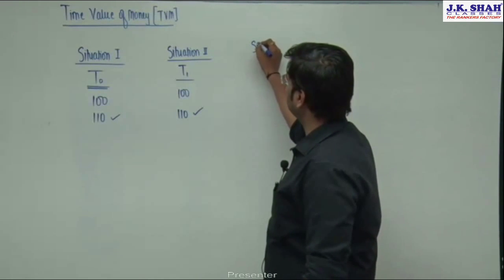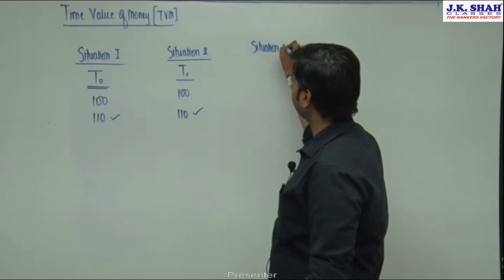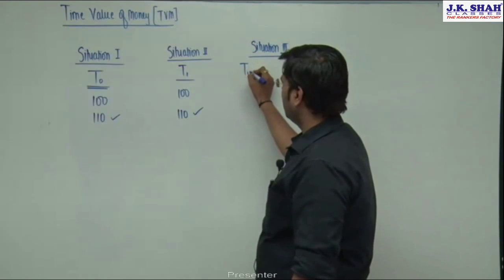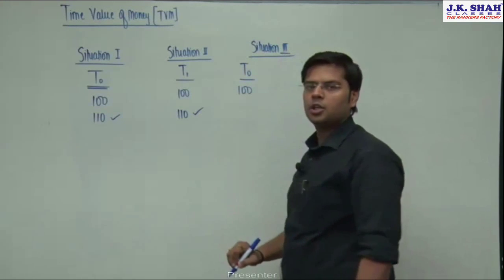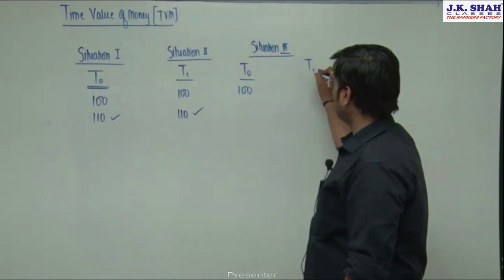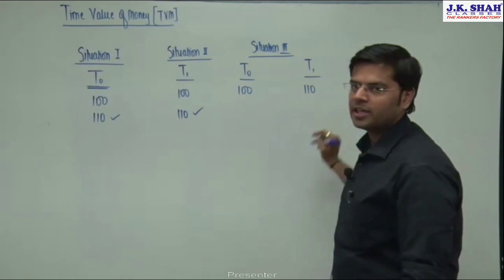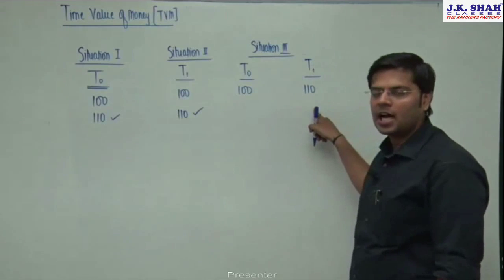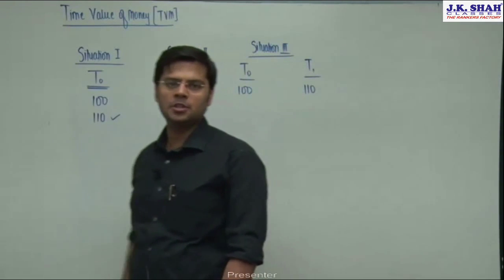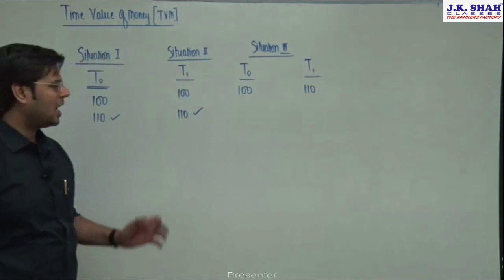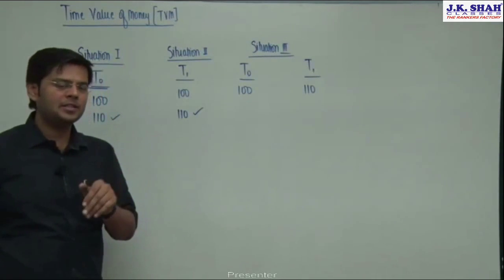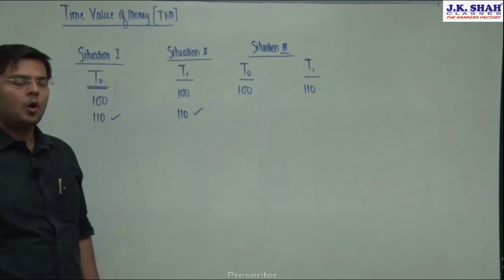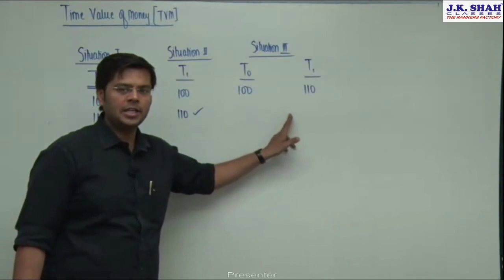Now I present the third situation. I am giving you a choice: take 100 rupees today or take 110 after 1 year. Now tell me, which option will you go for? Sir, now it is difficult to answer. It really depends. We can go for 100 or we can also go for 110. Why can we not take a decision here immediately?